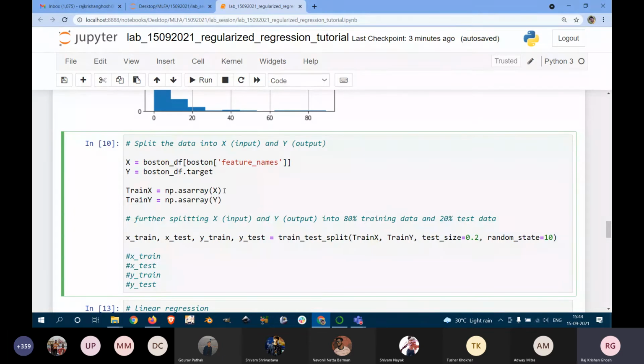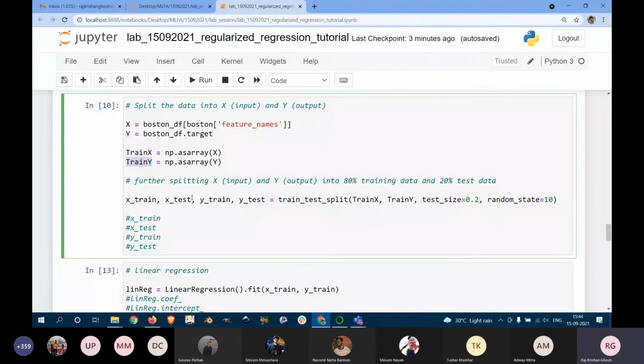So train X is basically this, which has the different input features, and train Y is the outputs which are to be given. Now I can write something like X train, X test, Y train, Y test equals train test split, train X, train Y, test size 0.2 and random state equals 10.